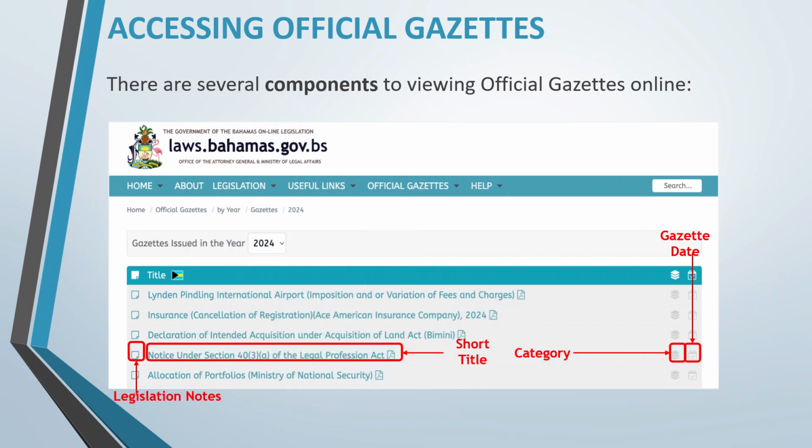To view the components of official gazettes, you can find the notes on the left box, the category on the first box on the right, and the Gazette date on the second box on the right.